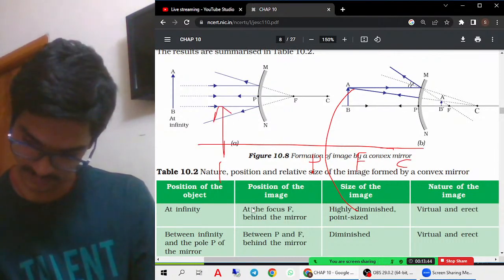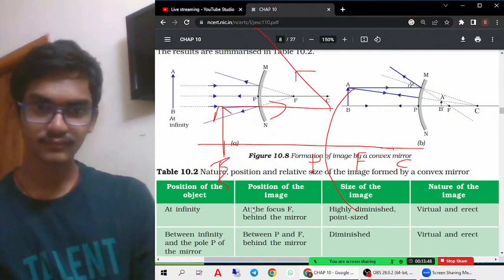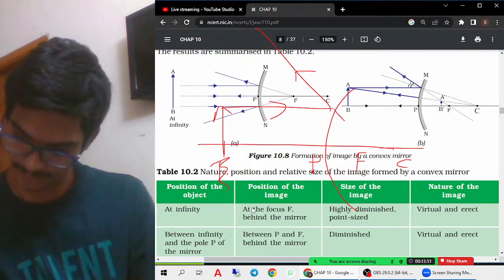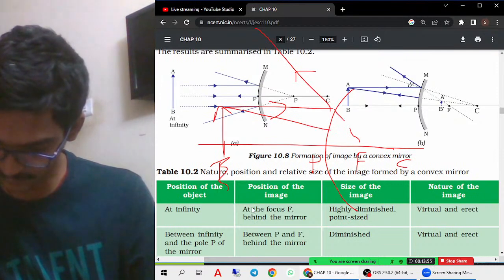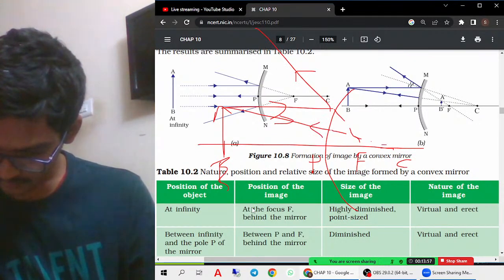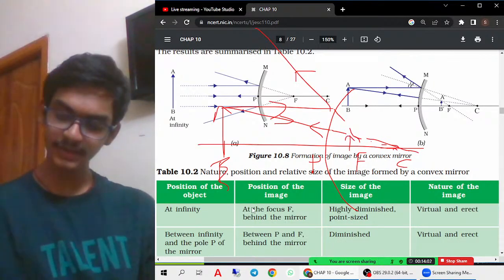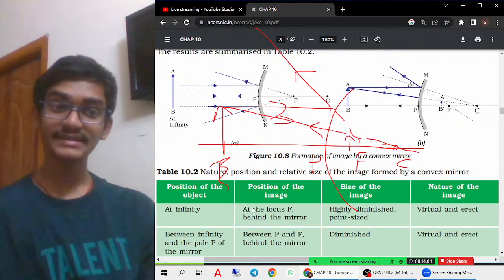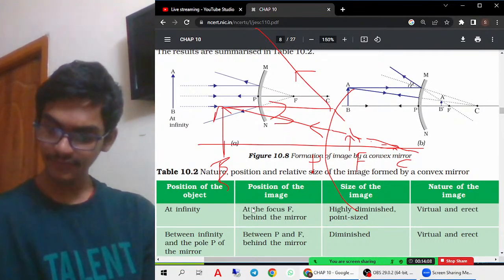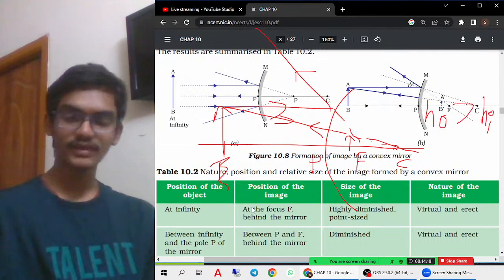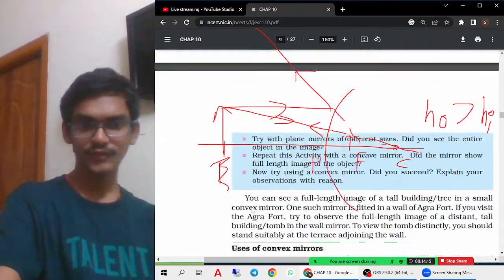Here the object is placed. It is appearing to travel through focus. Next, the fourth case I'm using. Both are converging together at this point, and the object size is very much bigger as compared to the image size. Therefore, the size of the object is greater than the size of the image. Therefore, a diminished image is formed. So, like that, you have to remember.